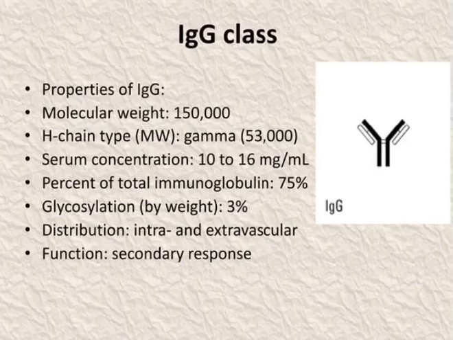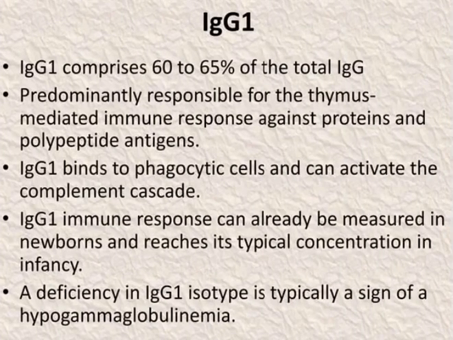IgG class: the molecular weight is nearly 150,000. Gamma heavy chain is nearly 53,000. Serum concentration is 10 to 16 mg per ml. Percentage of the total immunoglobulin is 75%. Glycosylation weight is 3%. Distribution is through the intravascular and extravascular fluid. Function is the secondary response.